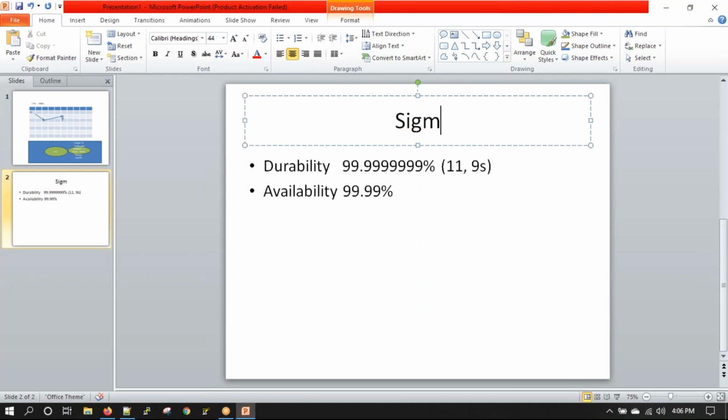Some of you might have heard of sigma 6, sigma 7 or sigma 9. Heard about these numbers? What is sigma 6? What is sigma 9? Any ideas on that? Never heard about them? None of you? Google it out. So this is something similar to that.